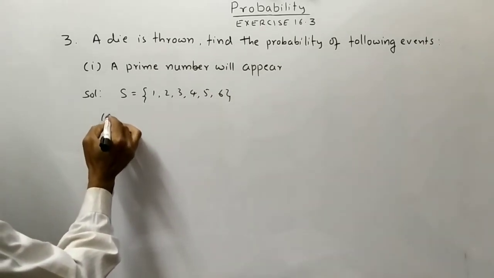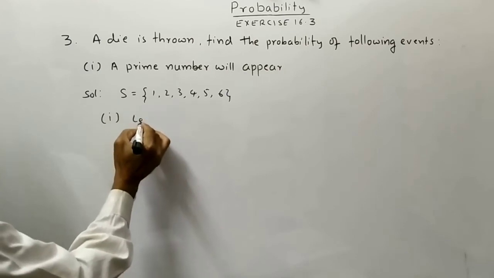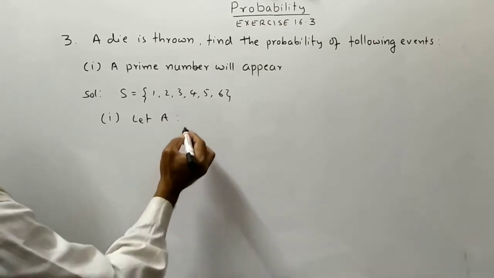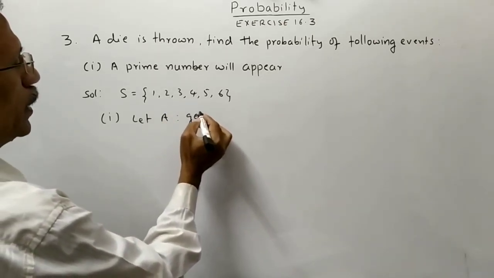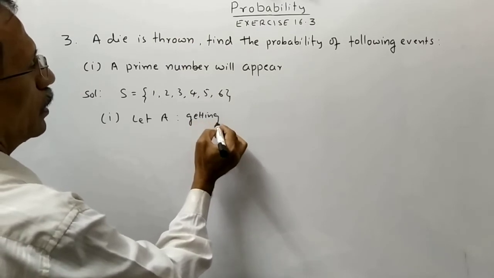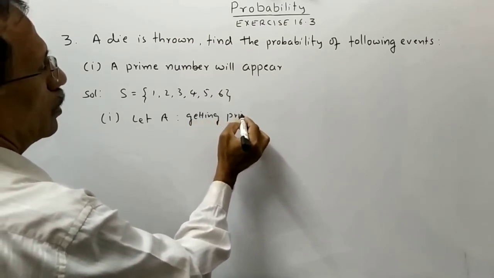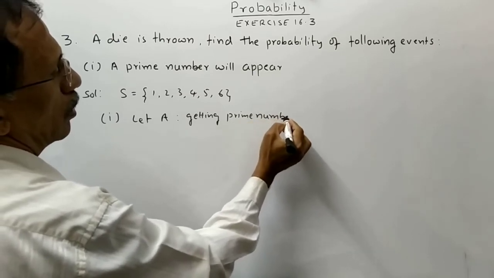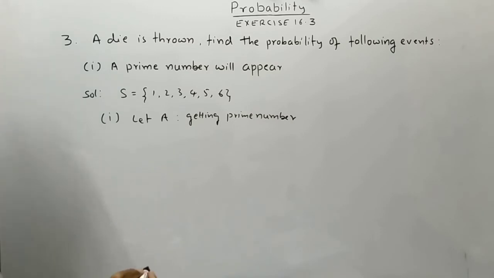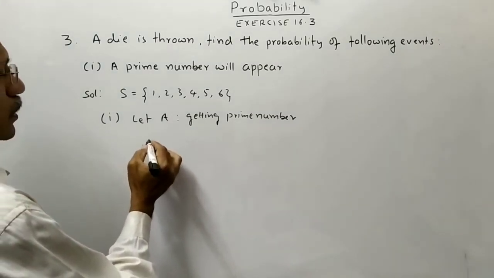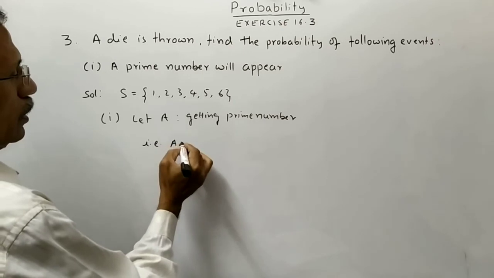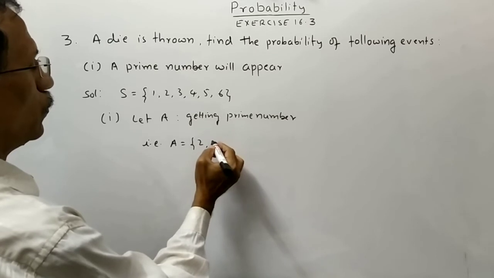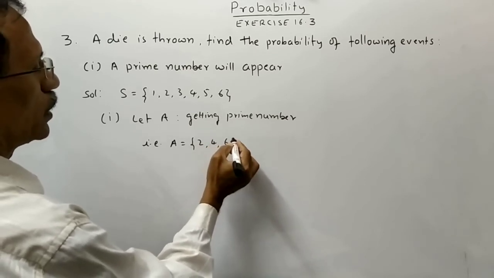Coming to the first one, let A be the event of getting a prime number. That is, A is equal to the set with elements 2, 4, 6.